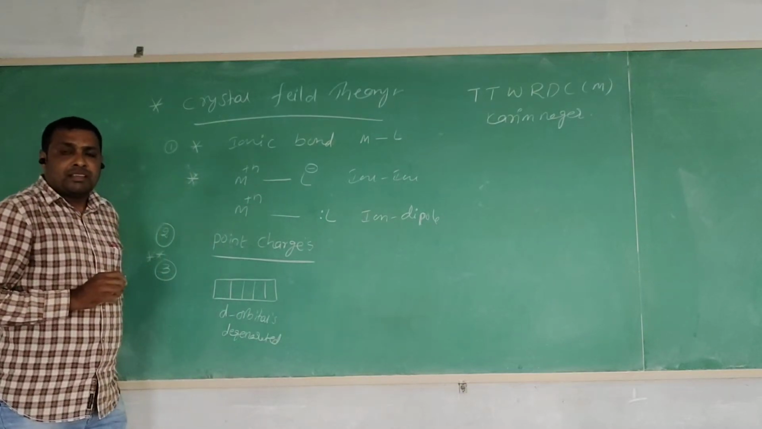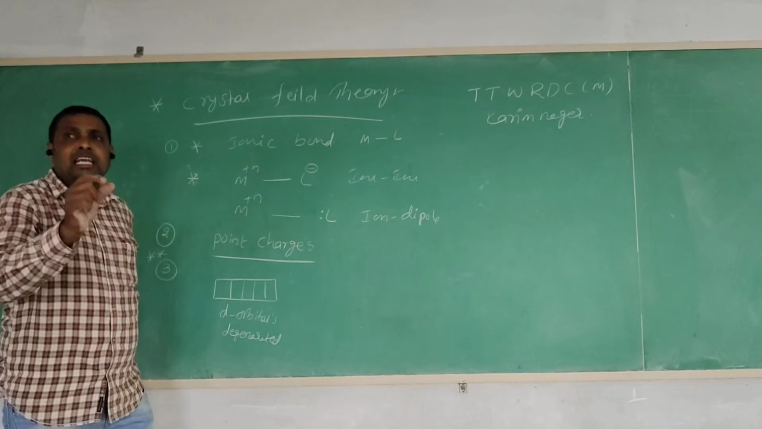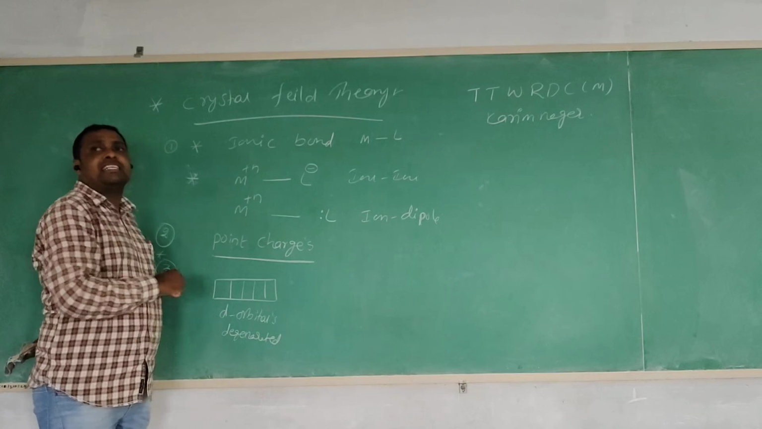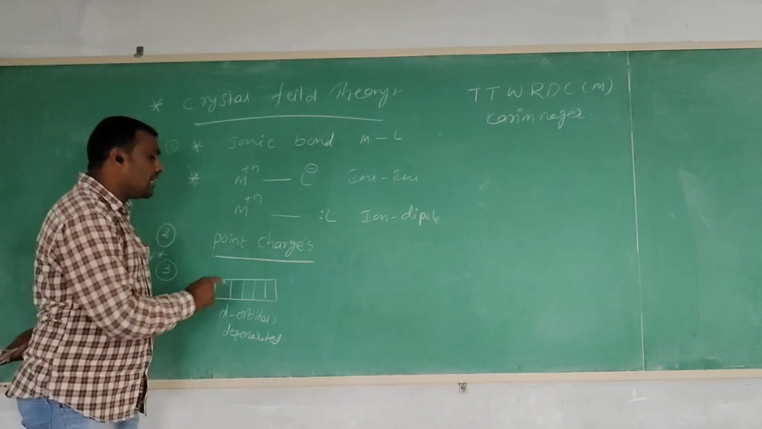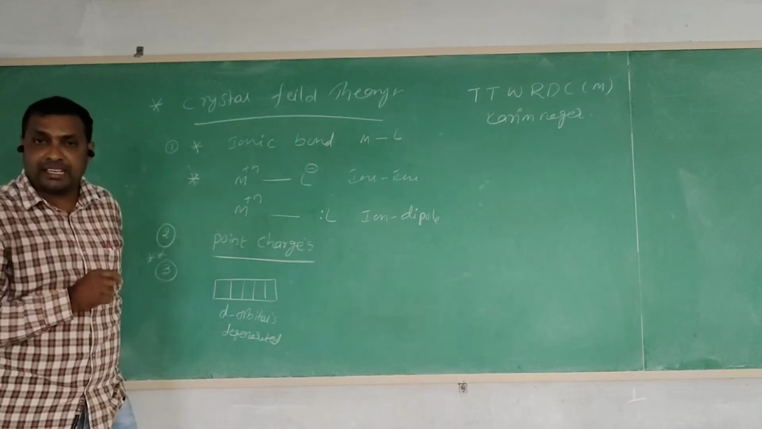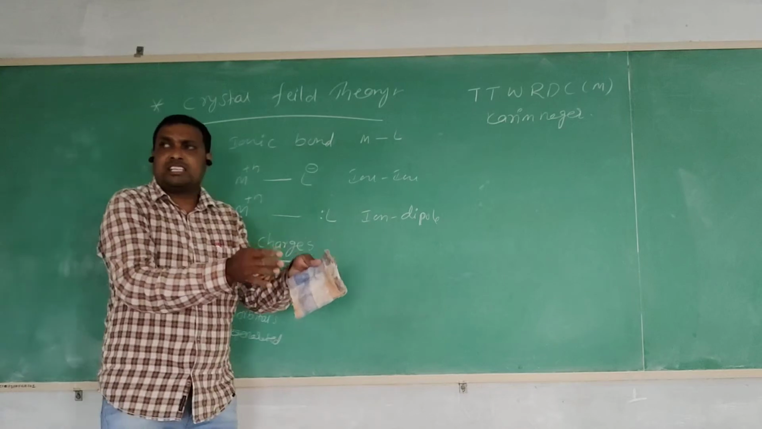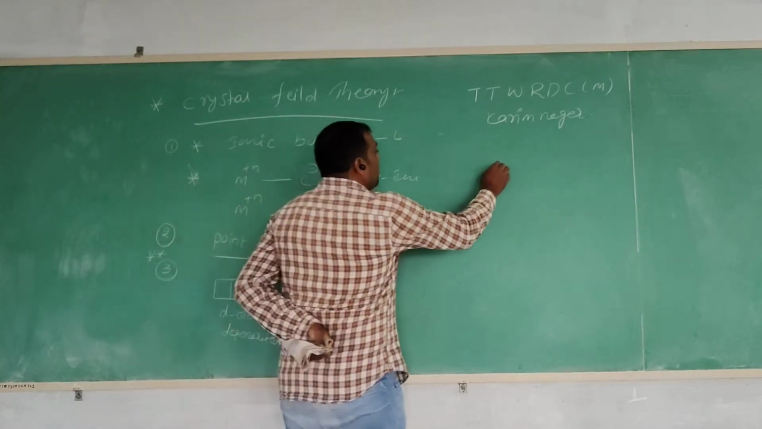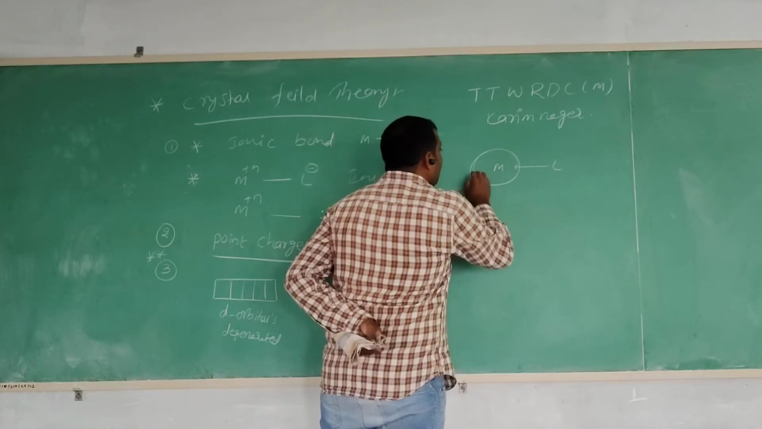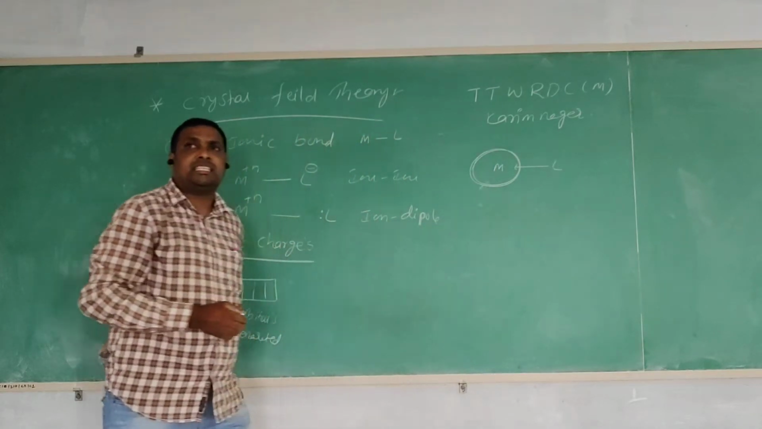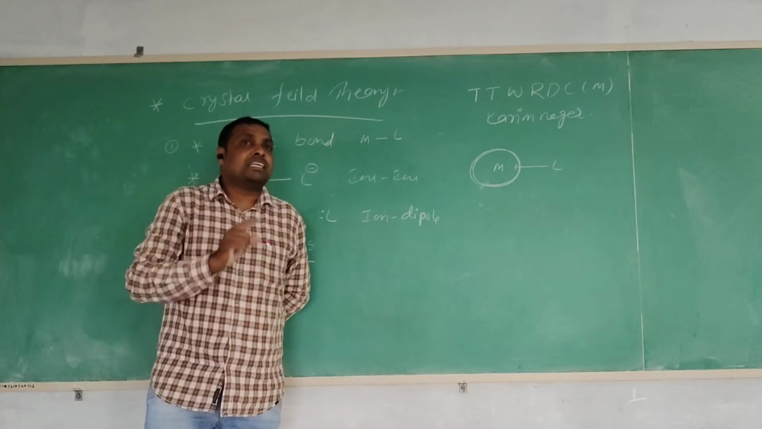Then, when the ligands approach the metal atom, the metal d orbitals lose their degeneracy and undergo splitting. That is called crystal field splitting. So what is the crystal field? When the ligands approach the metal atom, some field is generated around the metal atom. That generated field is called the crystal field.